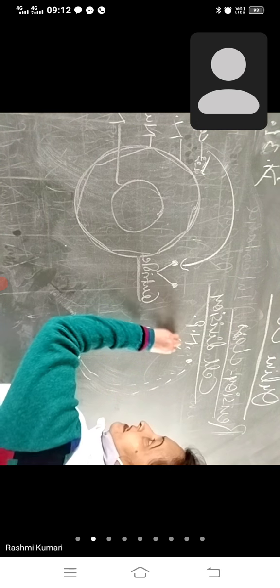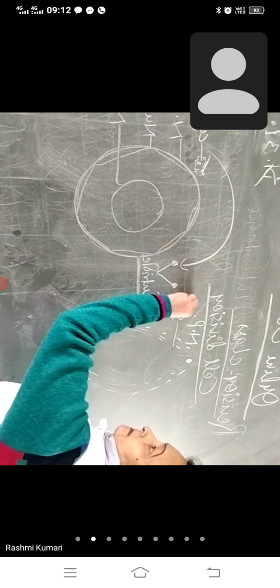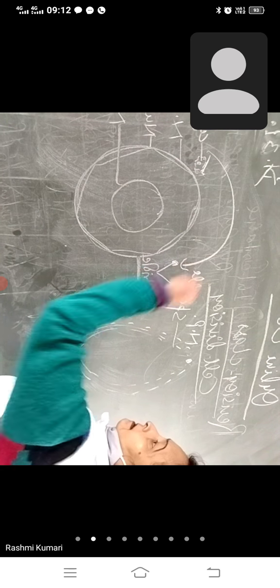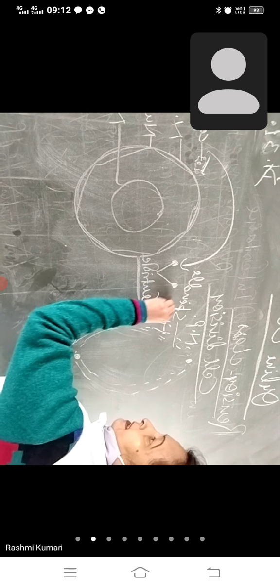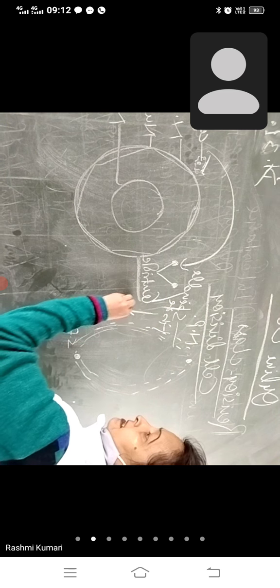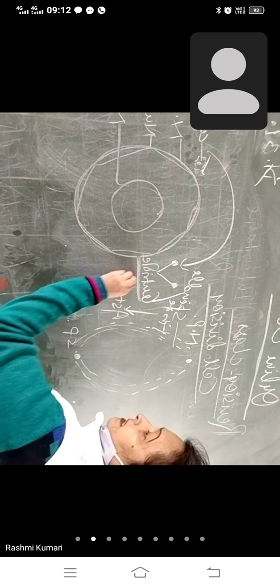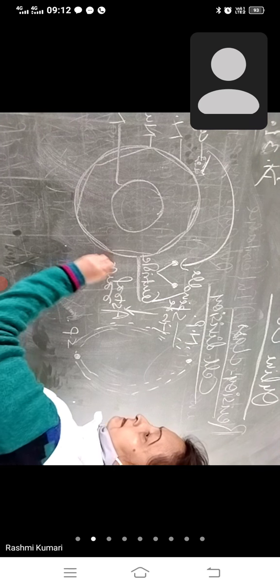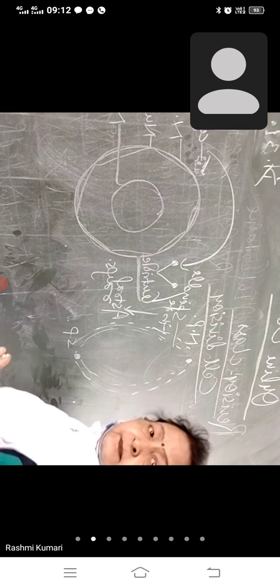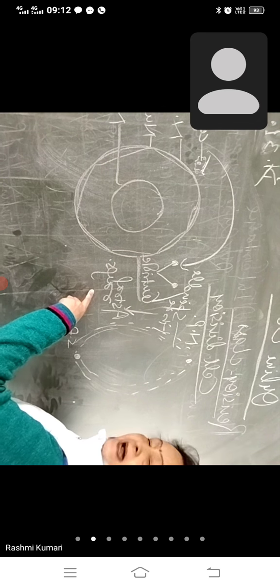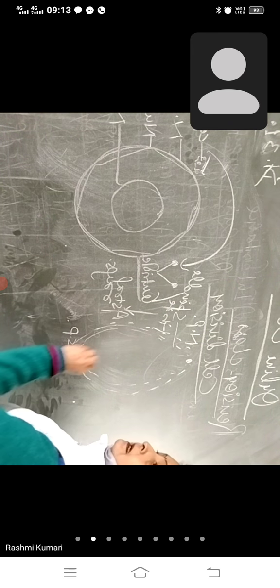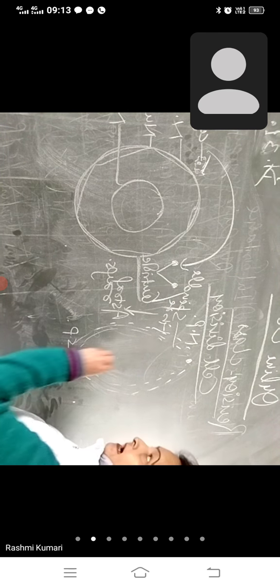And this is the spindle fiber. लिख लेना, स्पिंडल फाइबर, और इसको दूसरे नेम से जानते हैं एस्ट्रल रेज. Is that clear? This is astral rays. So what happens actually?